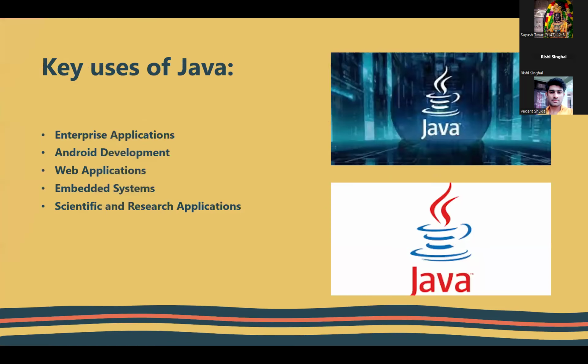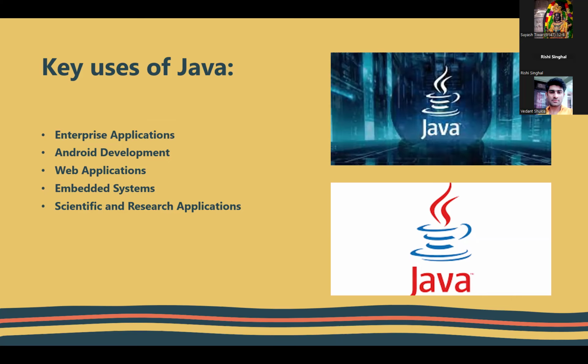So now what are the key uses of Java? Java is used to build enterprise applications, Android development, web applications, embedded systems, scientific and research applications. These are the key uses of Java. We can easily build an Android app using Java; Kotlin is being used over there. Web applications can be built using Java with the Spring framework and the Spring Boot concept.